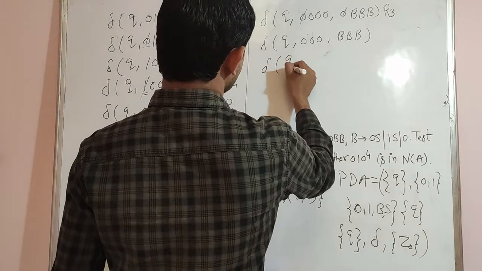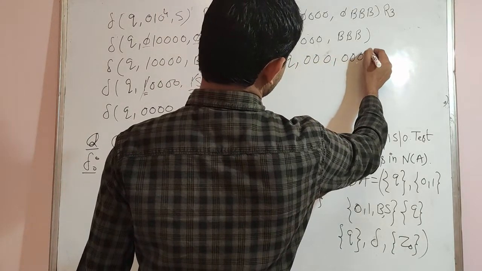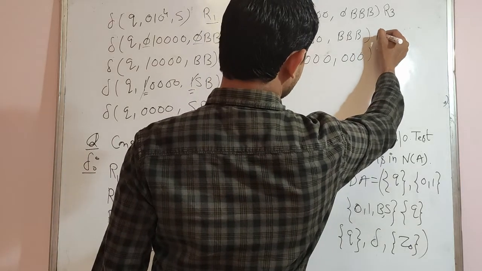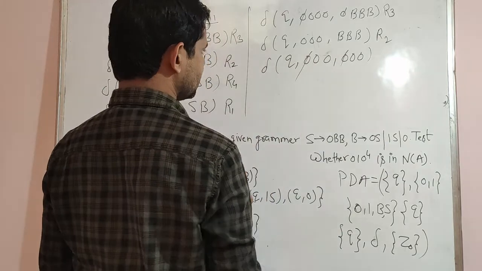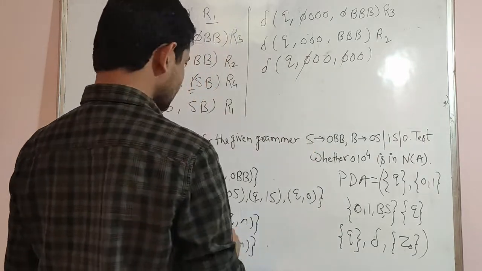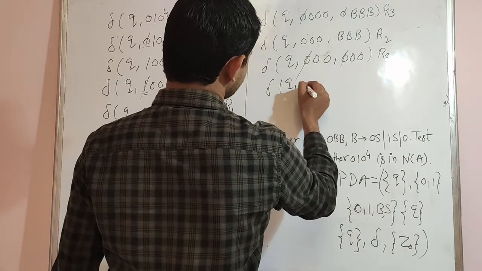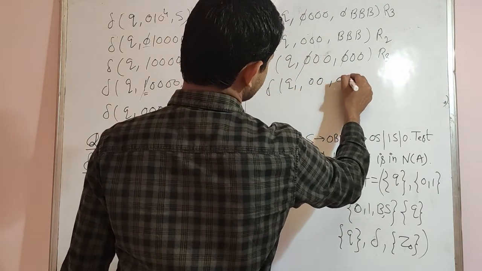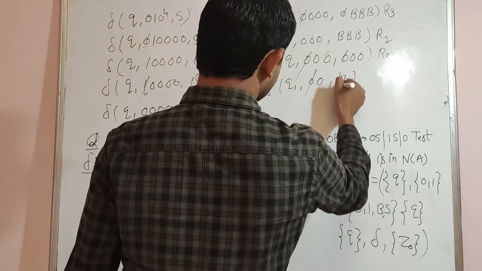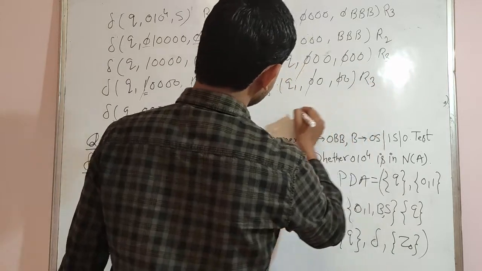So in that case we will put Q 0 0 0, then this will be 0 by using rule R2. Now we can pop this and this by using rule R3. Then we have Q1 0 0, then 0 0.